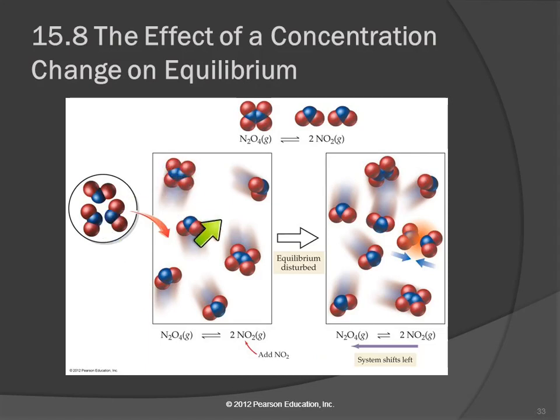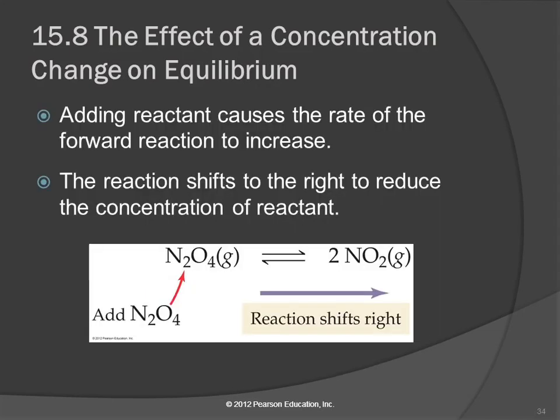Here we had 2 N2O4 particles, and now we're going to have, I'm assuming these guys are getting together, 3 N2O4 particles. The concentration of products is higher as well, but it caused the reaction to shift. We don't see these come in and just sit there and do nothing. They affect the equilibrium.